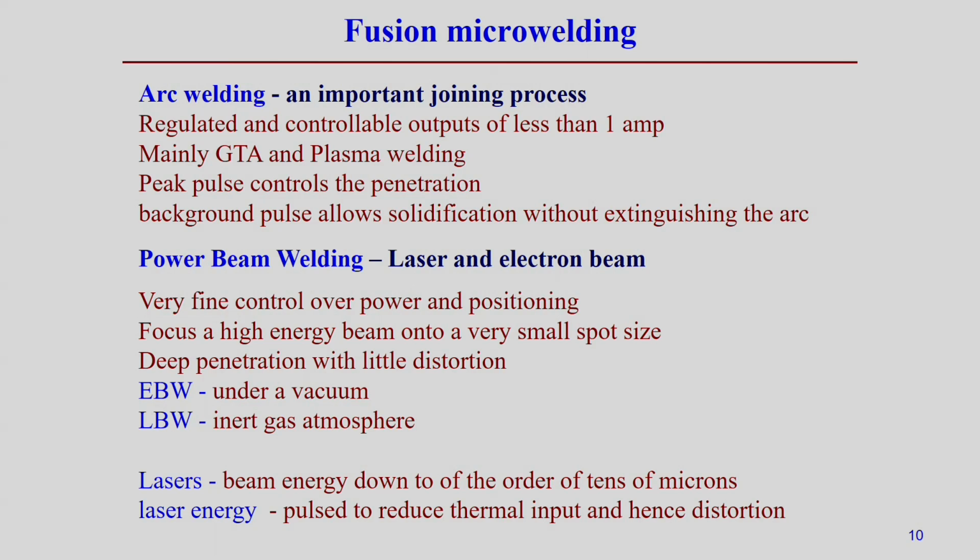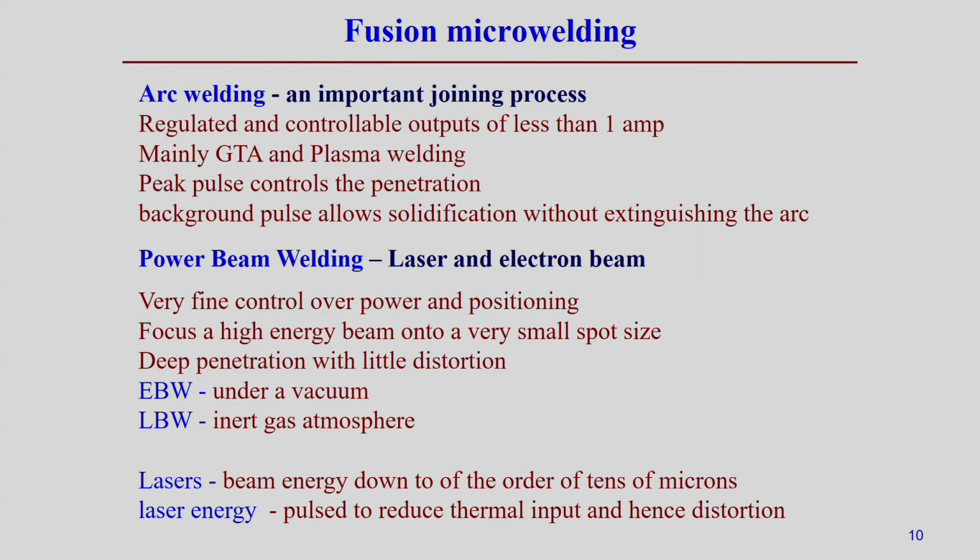That is the main feature in arc welding processes. If we look into the power beam welding processes, both laser and electron beam welding are mostly developed for microwelding applications. In this case, very fine control over power and positioning is possible, and that is why we use them mostly for precision microwelding applications. The laser and electron beam are the most suitable sources as compared to arc welding processes.